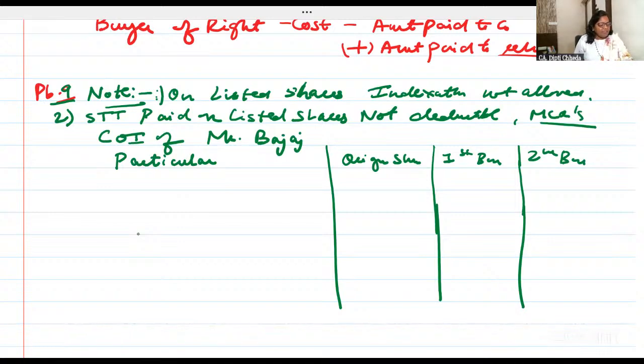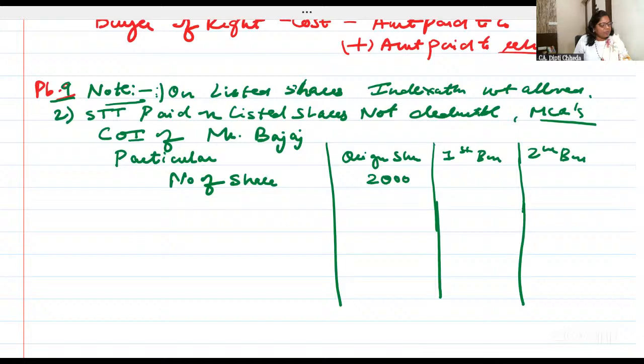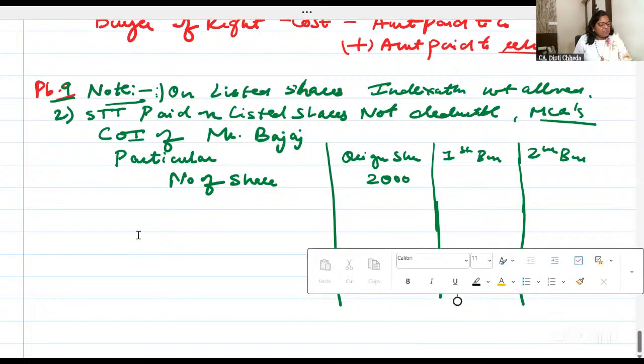How many shares were there? Original number of shares. Write down the number of shares: 2000. I'm reading the problem for all of you. First bonus is allowed. The company allotted shares equal to the original shares.